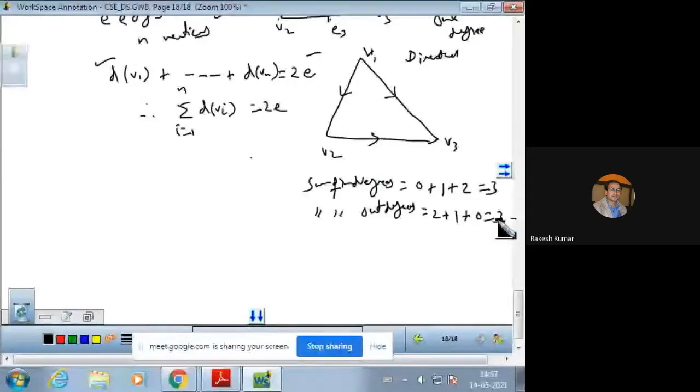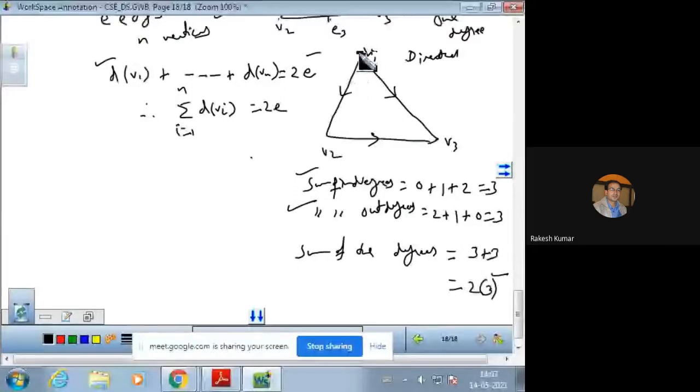And the sum of the degrees is equal to 3 plus 3, that comes out to be 6, and that can be written as 2 times 3. It means in the case of a directed graph, we have to take the sum of in degrees and out degrees. So the number of edges incident on it and the number of edges going outward, the sum of those will be taken as the sum of the degrees.